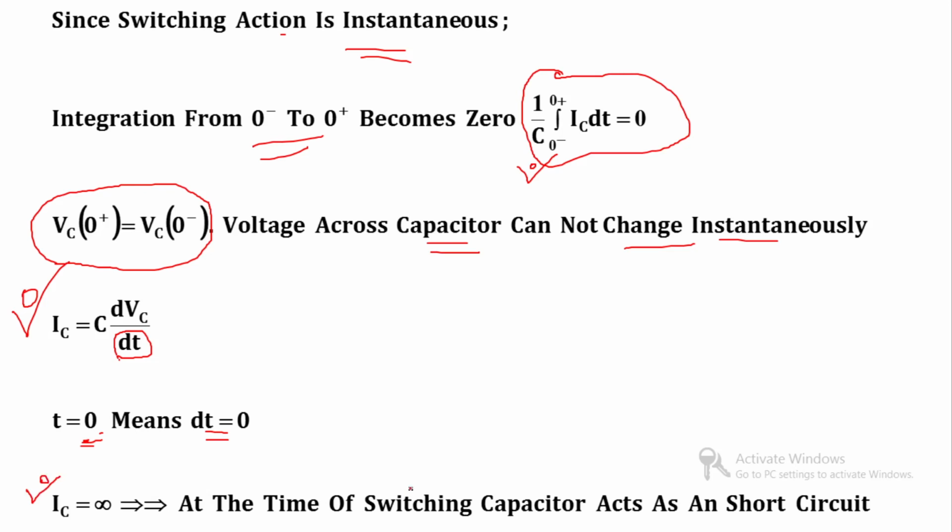It simply means that at the time of switching, if the initial condition is equal to 0, then the capacitor acts as a short circuit. So the capacitor is uncharged. When you connect the uncharged capacitor through a switch across a voltage source, then current starts flowing instantaneously, so it will behave as a short circuit.